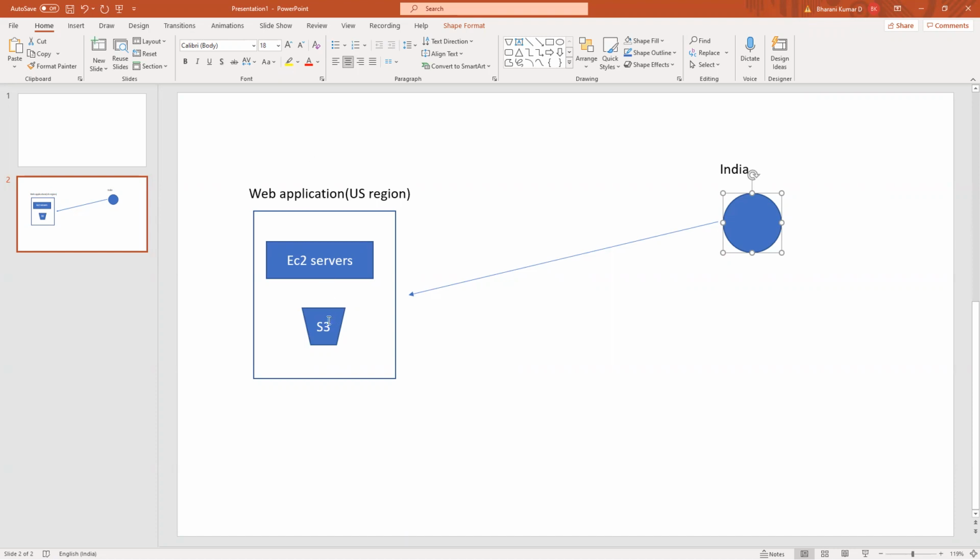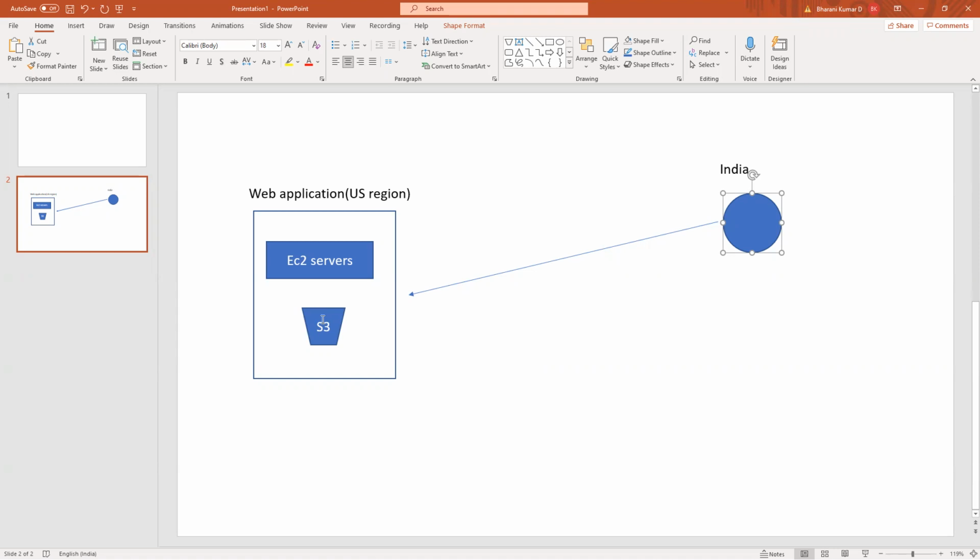So we know that an S3 bucket can be globally accessible, and also an S3 bucket can host static websites. Say if their website is a static website, then they don't need EC2 servers also. Just an S3 bucket is enough for them. So the traffic will directly hit the S3 bucket and request the related content.